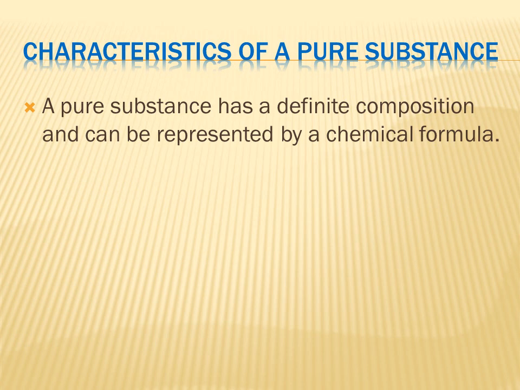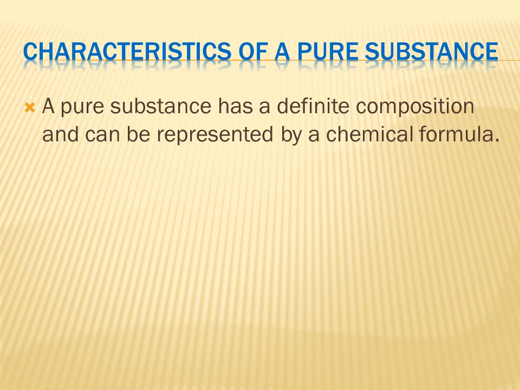We cannot have a molecule of hydrogen gas that has a different number of hydrogen atoms or a molecule of water that has a different number of hydrogen or oxygen atoms other than this. Therefore, we represent a molecule of hydrogen as H2 and that of water as H2O. If it is carbon dioxide, we represent it as CO2. If it is ammonia, we represent it as NH3. And if it is an oxygen molecule, we represent it as O2. That is, a pure substance has a definite composition and can be represented by a chemical formula.